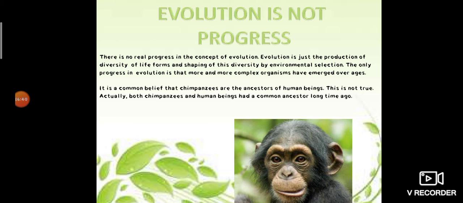Another example: the simplest and most primitive life forms are bacteria, which still inhabit some of the most inhospitable, that is unfavorable, habitats such as hot springs, deep sea and ice in Antarctica. Most other organisms cannot survive in such a harsh environment.